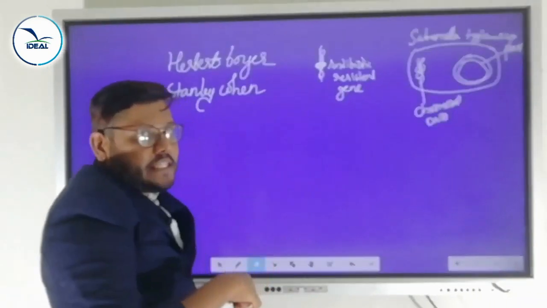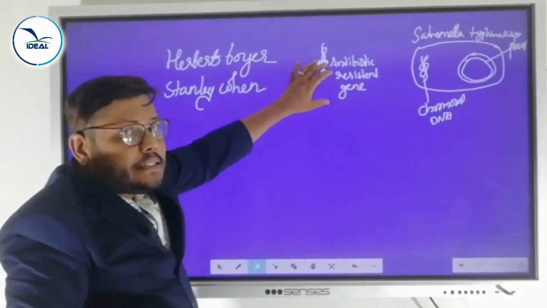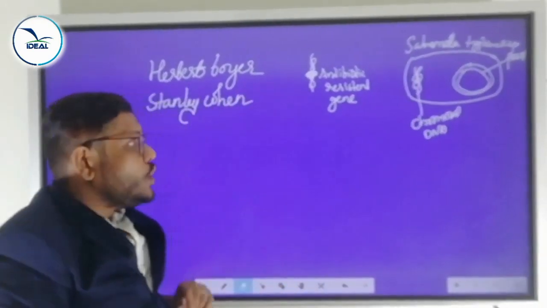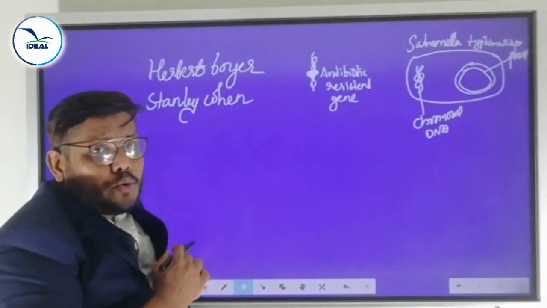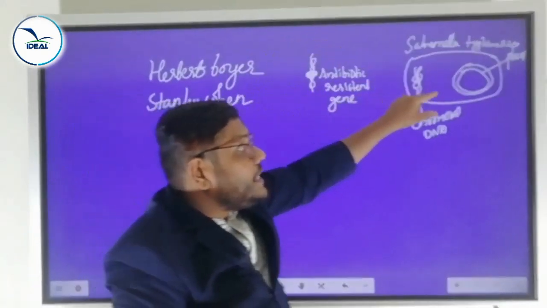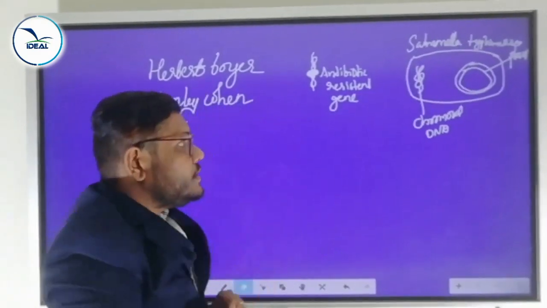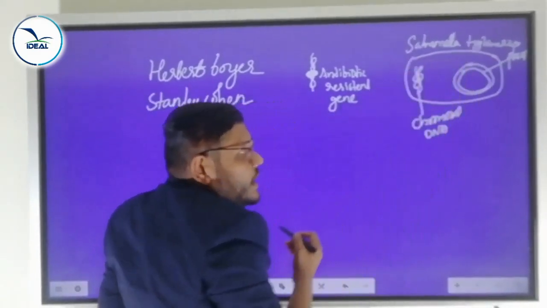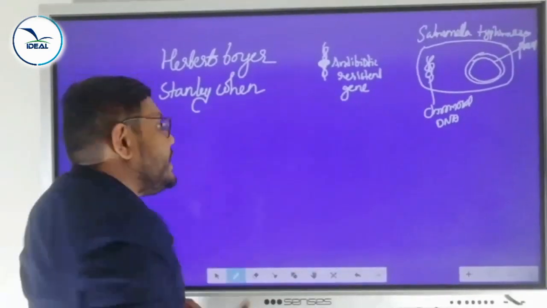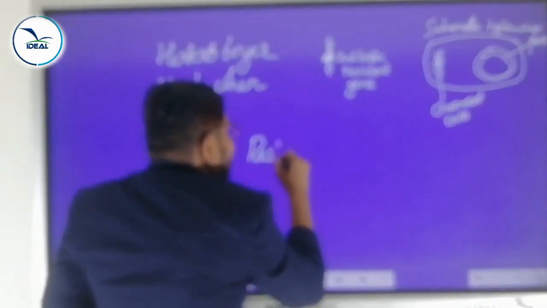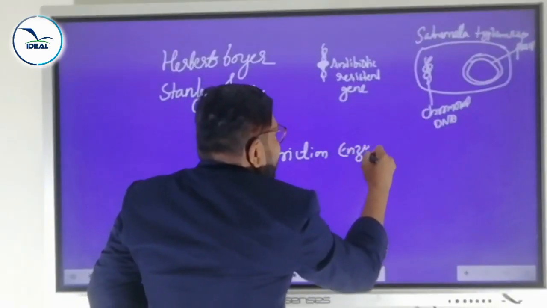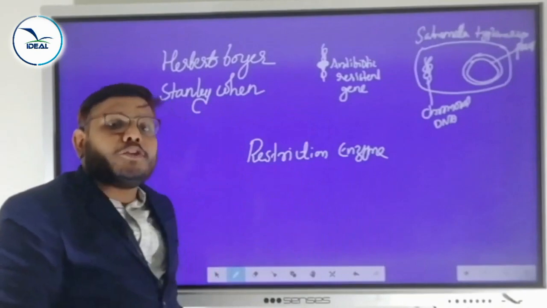This is the DNA with the desirable gene. This is the plasmid. So how can we link these two? First of all, we want to cut this plasmid. How can we cut the plasmid? We can cut this plasmid with the help of restriction enzyme. What is restriction enzyme? It restricts the growth of pathogen.